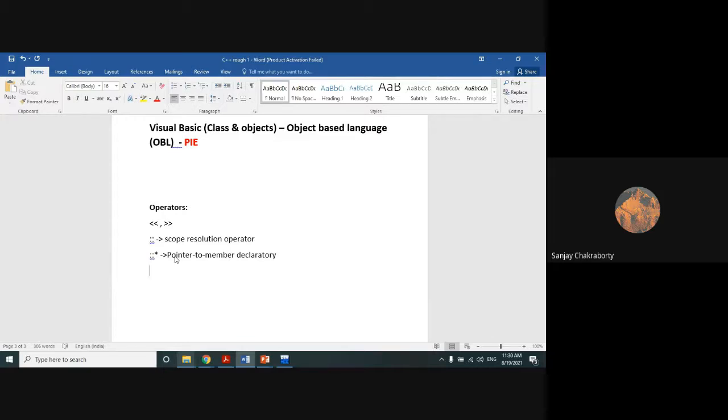Okay, there's a new one. It may be possible that all the operators are not used extensively in C. Okay, in C++, it may be possible. This is a new operator, a right arrow followed by a star. This is also a pointer to member. This is a pointer to member operator, and this is a pointer to member declarator. For the declaration purpose, we are using this operator, and to represent a member, we are using this operator. Okay, arrow followed by a star.